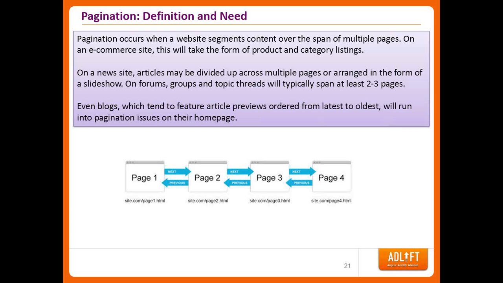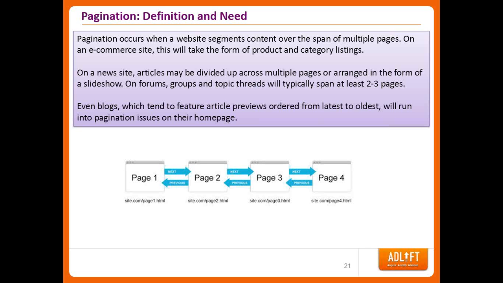So let's take an example. Say you have 4 pages: page 1, page 2, page 3, page 4. You have seen this on blog articles as well, if you read Forbes. What they essentially do is divide their content into multiple parts, page 1, page 2, page 3, page 4, and other sites do the same. For e-commerce, this is one of the deciding factors in making sure the products are getting crawled and indexed.